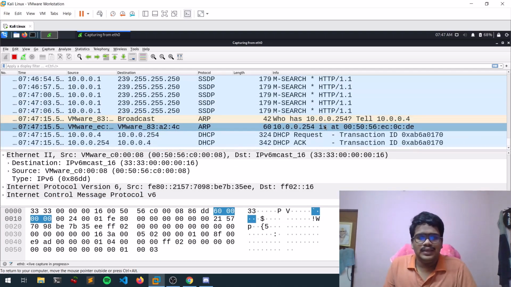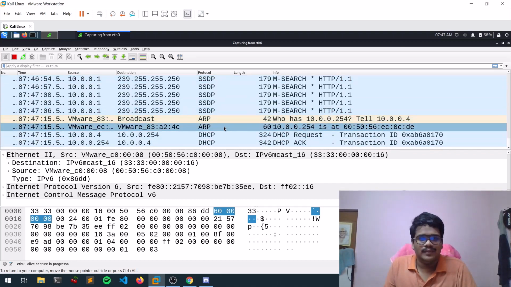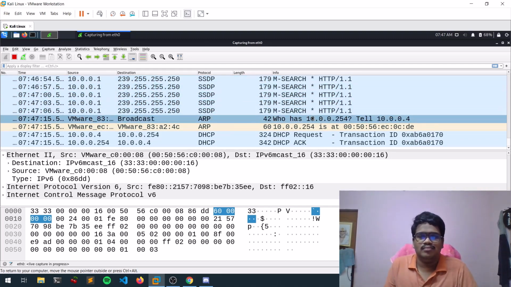So it's being captured, guys. You can see some protocols over here, ARP and things like that, okay. And one more thing, guys, so this is everything regarding the main interface, guys.